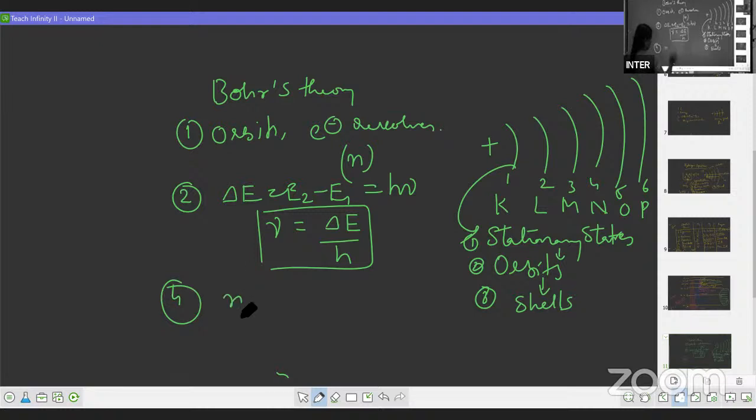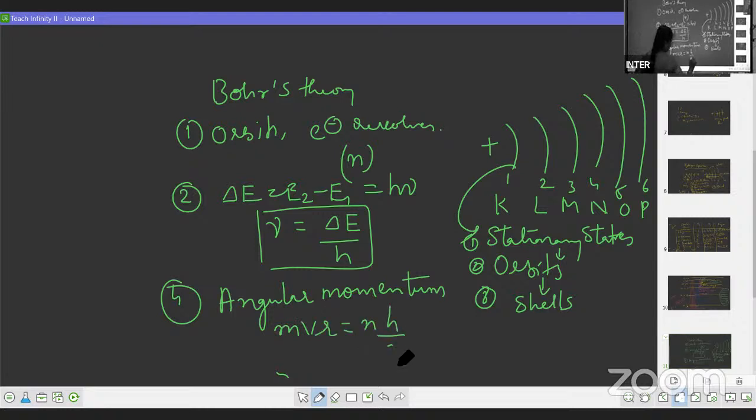After that, we have to write about angular momentum. What is angular momentum? The formula is mvr equals nh by 2 pi. Every particular object has its own angular momentum, different angular momentum. All objects do not have the same angular momentum. So this is called quantization of angular momentum.